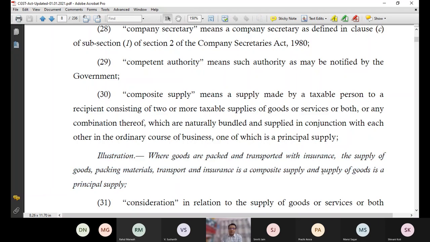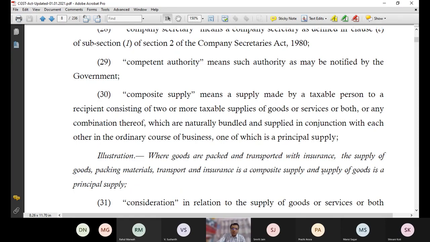So I hope the composite supply is clear. The two things you should remember: naturally bundled must be there in composite supply, and out of these supplies, if there are 7 products, 8 products, or 2 products, one must be principal, with which all other supplies are attached by default. It is composite supply.